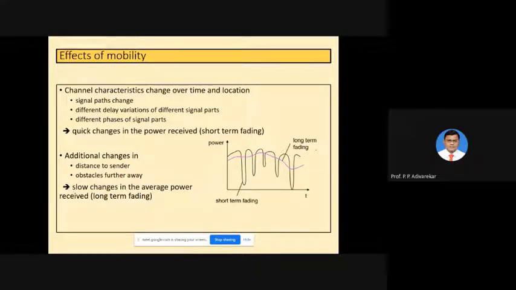Okay, let's say there is a sender, suppose I take a sender. This is the sender, suppose. When it starts communicating, let's say he is standing here, I assume, and the receiver is standing somewhere here.